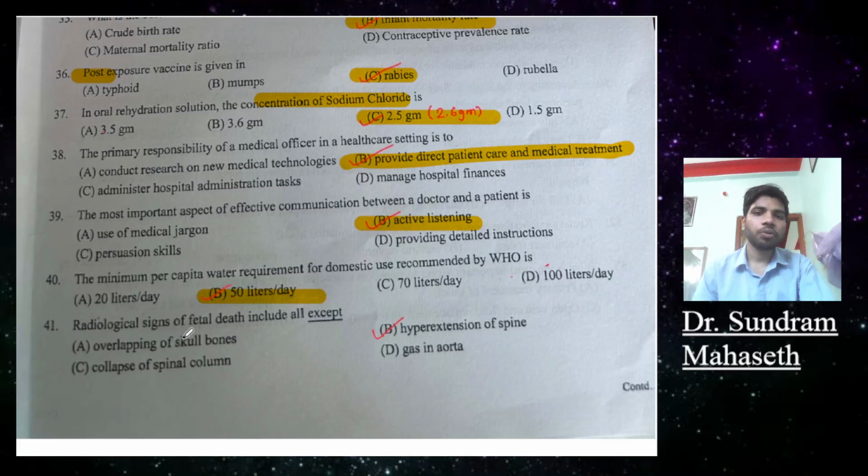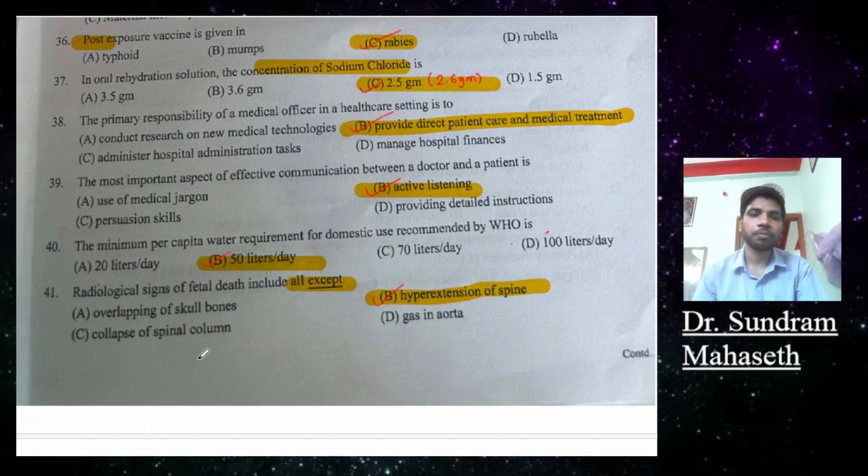Question 41. Radiological sign of fetal death include all except: overlying of skull bone, collapse of spinal column, hyperextension of spine, and gas in aorta. Okay, so the answer is hyperextension of spine.